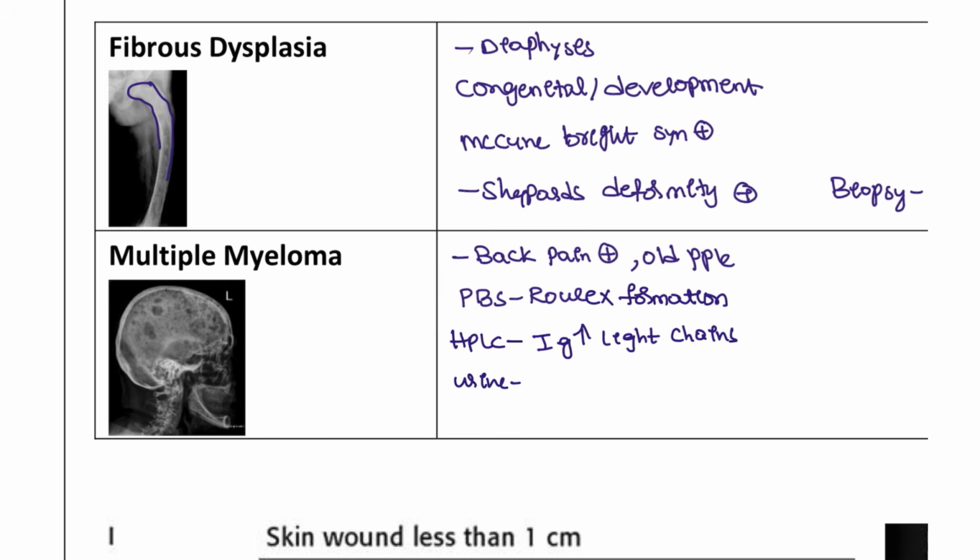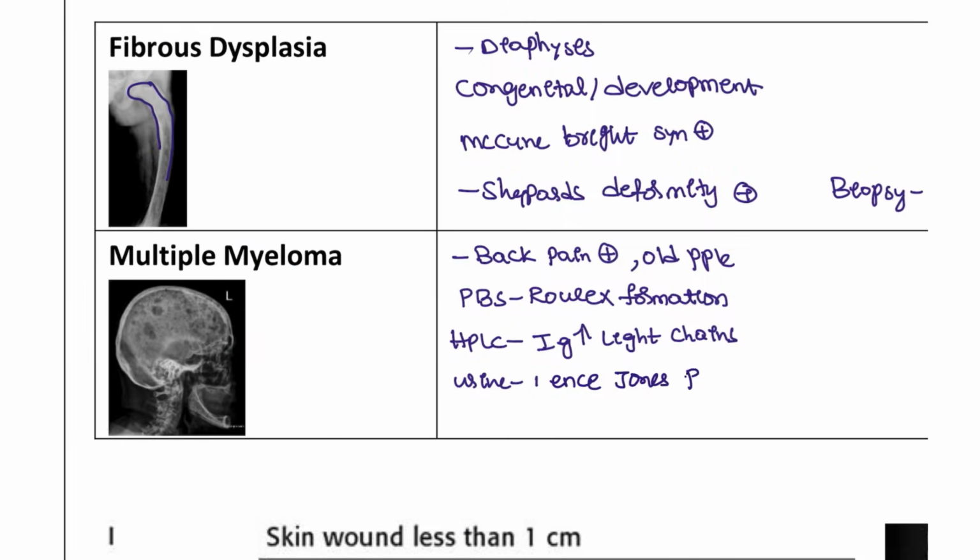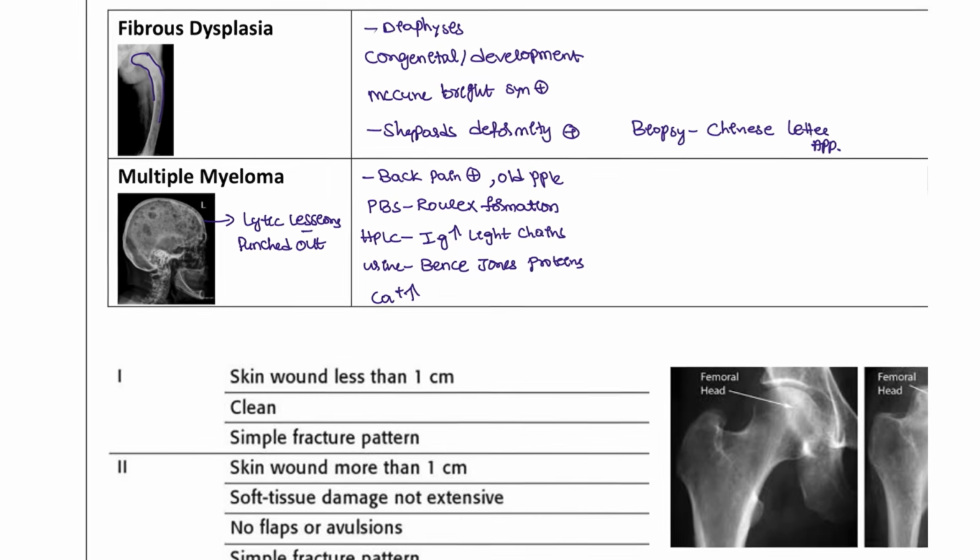In the urine sample, you are going to see Bence-Jones proteins. Is calcium elevated in these patients? Yes, calcium is elevated. And what is the X-ray? The classic X-ray shows lytic lesions, which we can also call punched out lesions, in multiple myeloma patients.